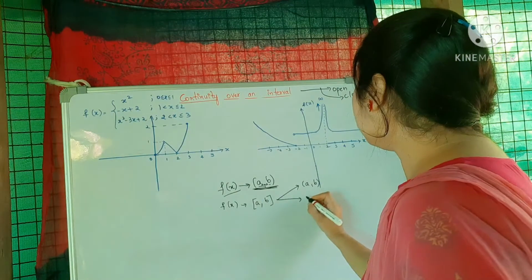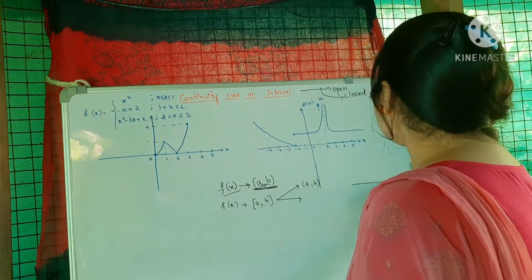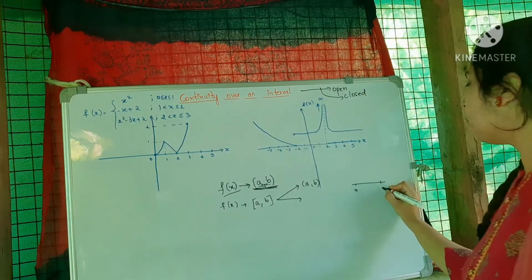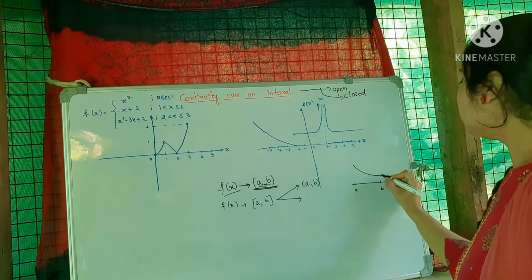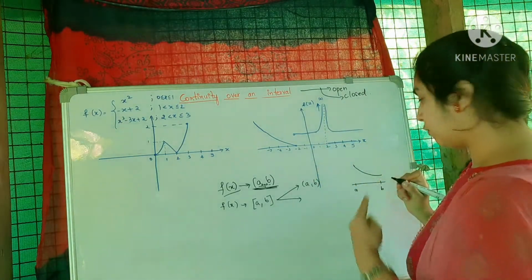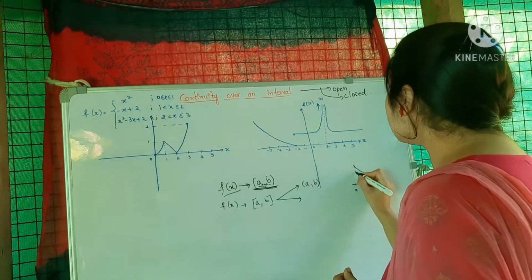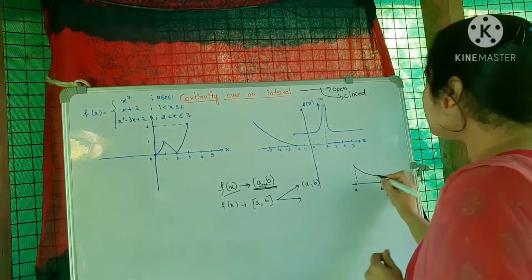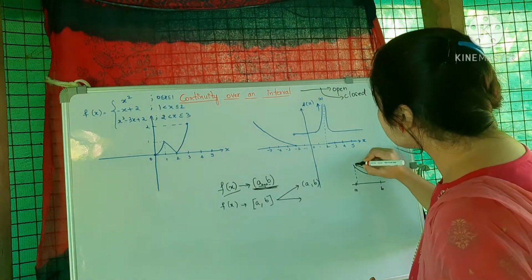The third one: if I consider this as point A and this as point B, and I have a function f of x like this, then at point A it should be right continuous.